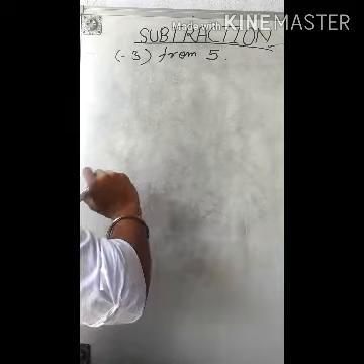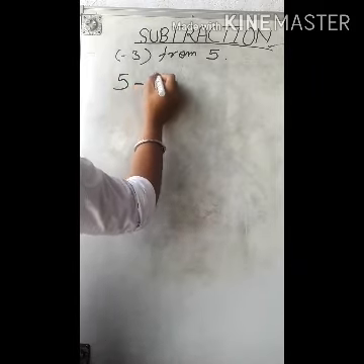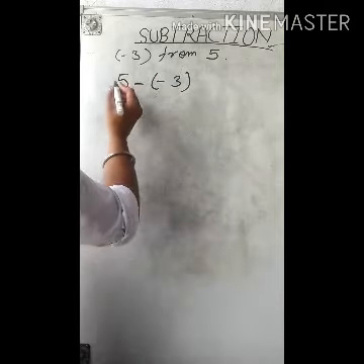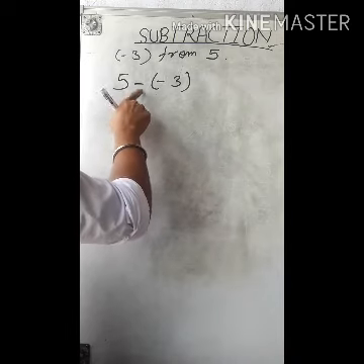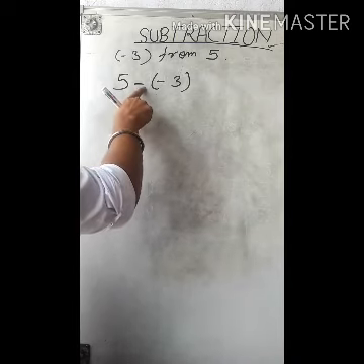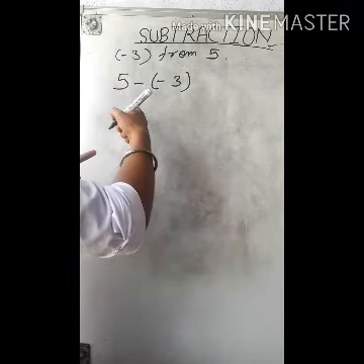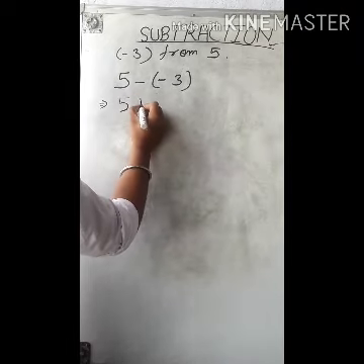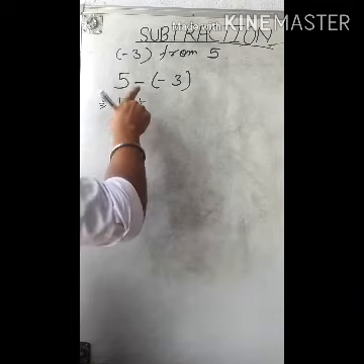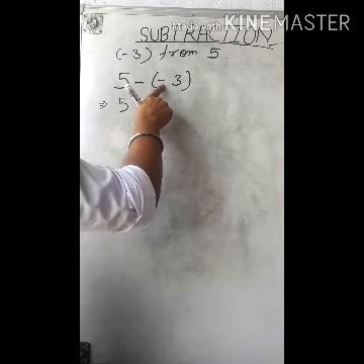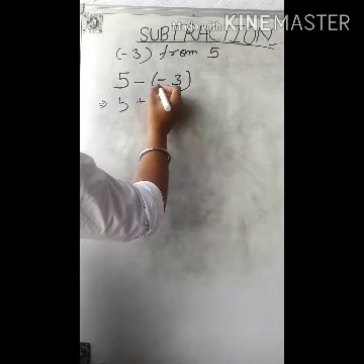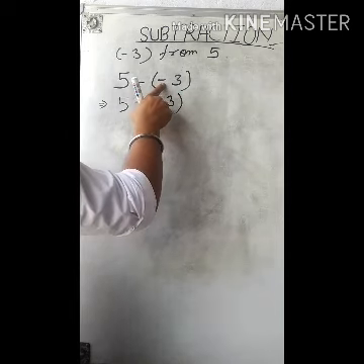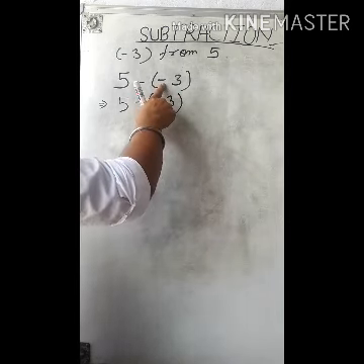So how will I subtract? I will write it like this. Here one thing you have to remember: whenever we are subtracting two integers, the subtraction sign between them, we will convert it into the opposite sign. Like this. The minus sign will be converted into plus, and whenever we convert our minus sign into plus, the sign in the bracket will also be converted. Here the sign is minus, so it will be converted into a plus sign. If there is a plus sign, then it will be converted into a minus sign.